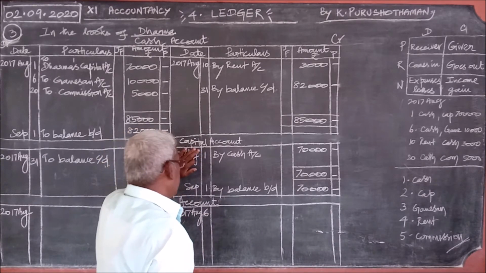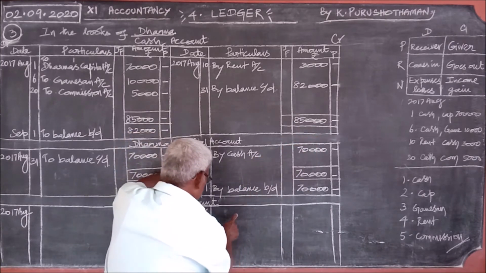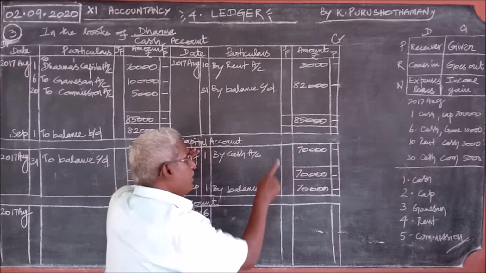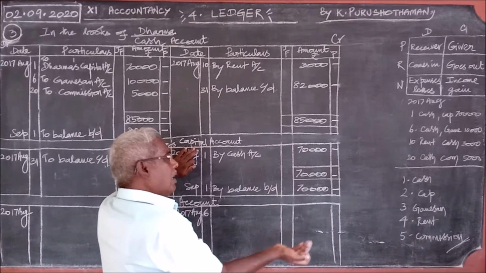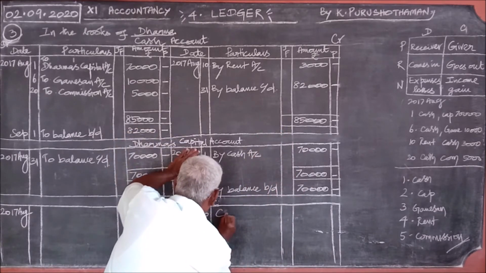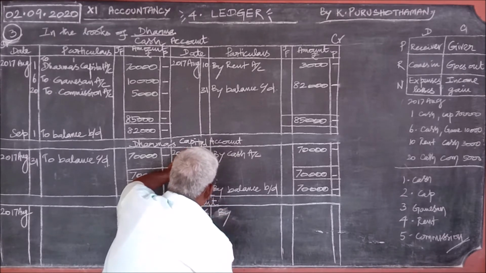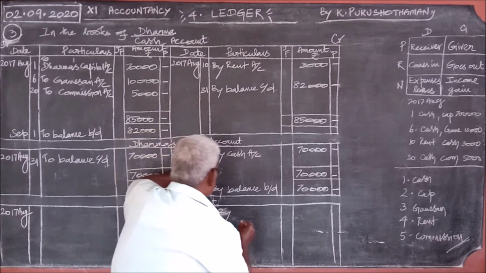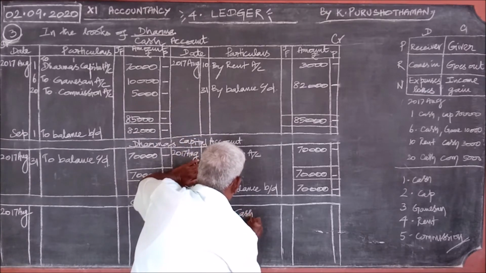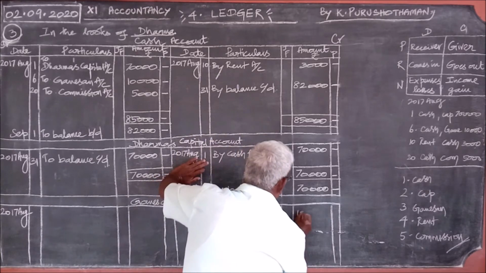What is there on the credit? Ganesan account. So the entry should be on the credit. What should we write? What is coming along with Ganesan? Cash. That we should write. What all we write on the credit side, we should use the word by. By cash account 10,000.